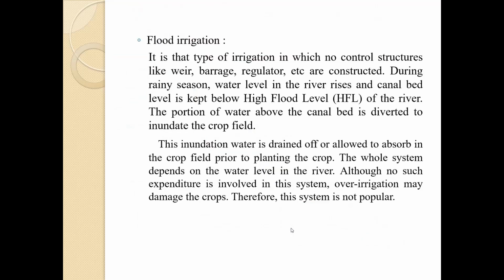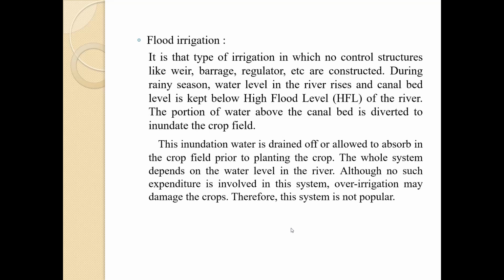Then the flood irrigation. In this type of irrigation, there is no control structure like weir, barrage, regulator, etc. constructed. During the rainy season, the water level in the river rises and the canal bed is kept below the high flood level of the river. The portion of water above the canal bed is diverted to inundate the crop field. This inundation water is drained off or allowed to absorb in the crop field prior to planting the crop.